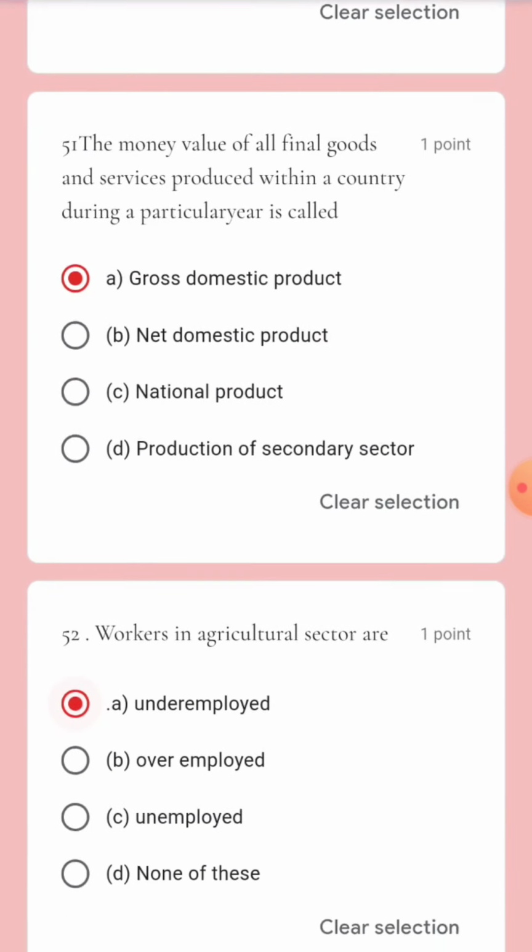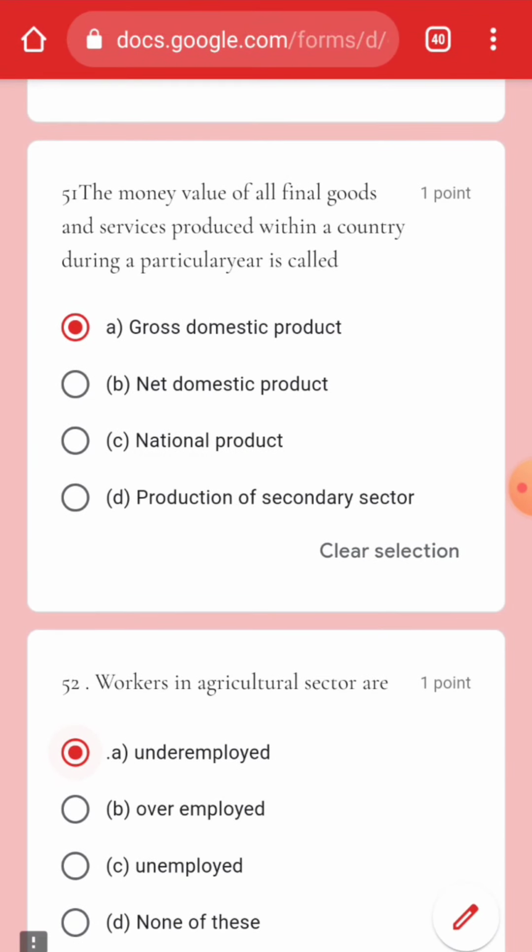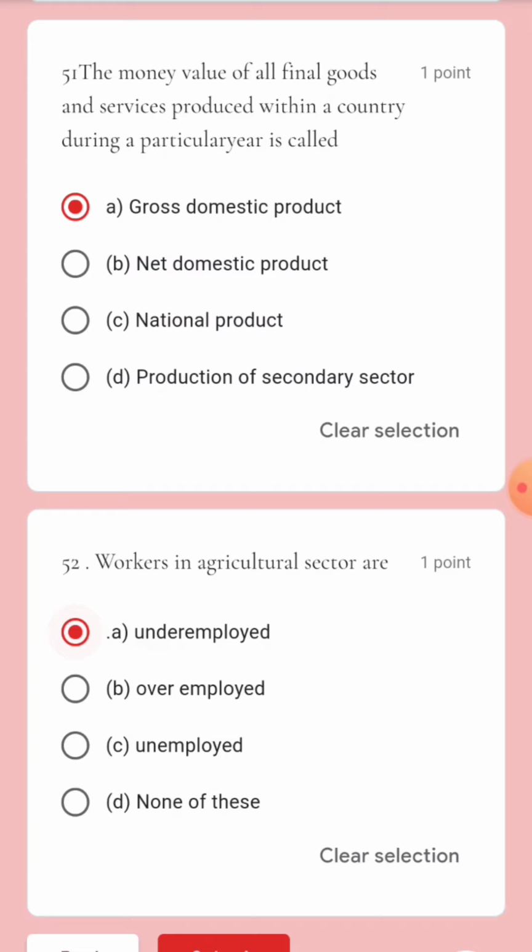So this is the details of MCQ of class 10th. Hope you all gained some knowledge about sectors of Indian economy.